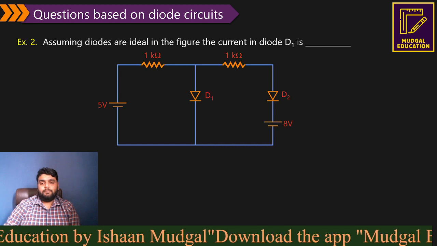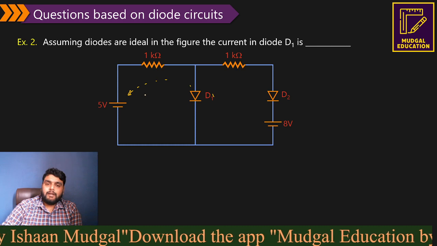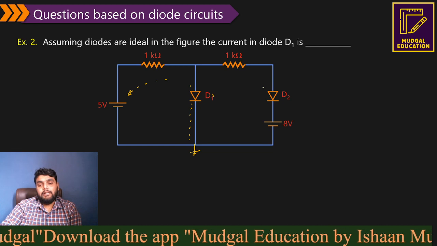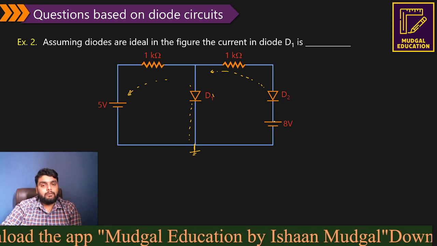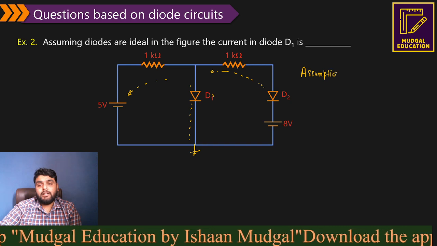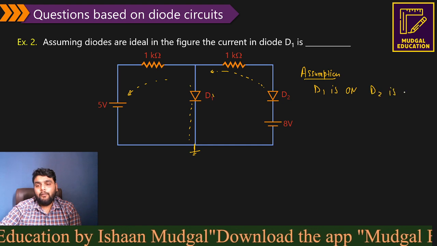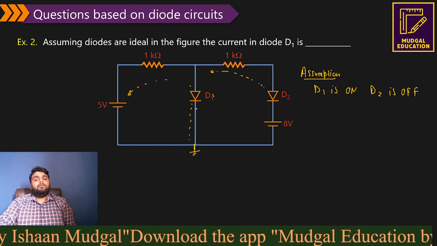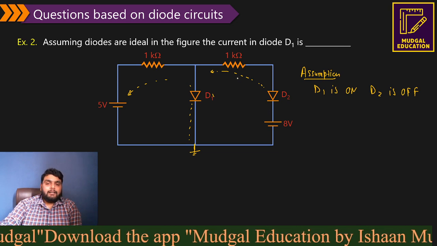For example, see this question. I can see that for diode D1, the anode is connected to 5 volt and the cathode is grounded, if I take this node as ground. For D2, I can say the anode is connected to 5 volt and the cathode is connected to 8 volt. So can I take the first assumption here that D1 is on and D2 is off? Why am I taking this assumption? Because across D1 I can observe that anode voltage is greater than cathode voltage. Across D2, cathode voltage is greater than anode voltage. So obviously I can take this assumption.